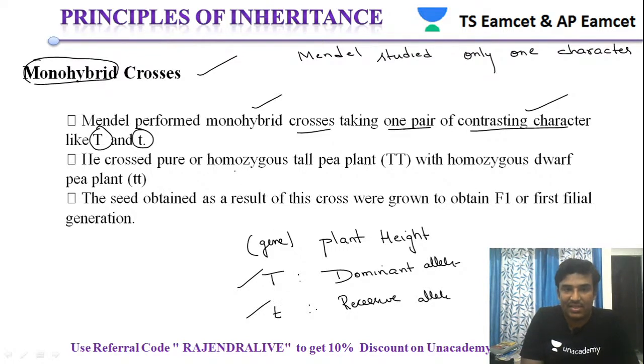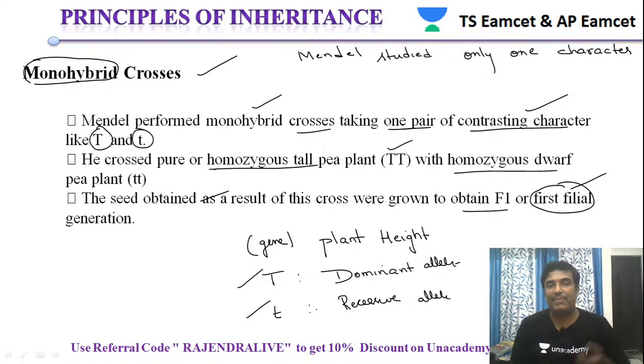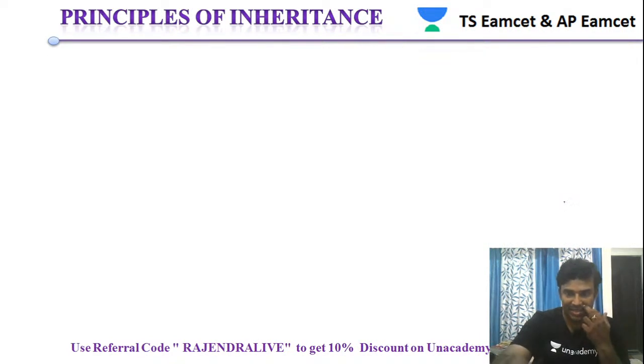Now what he has done is, in the monohybrid cross, he crossed the homozygous tall plant, that is capital T, with the homozygous dwarf plant. And whatever results were obtained in F1, the full form of F1 is filial generation. So F1 means filial generation. He got tall characters, the majority in the F1 generation. So let us see the results.